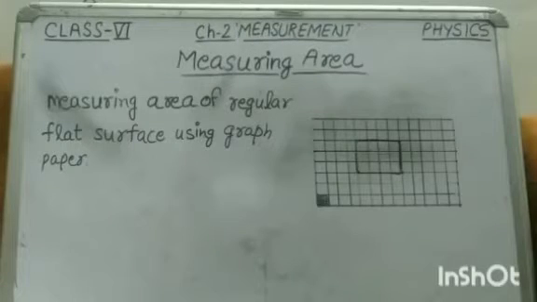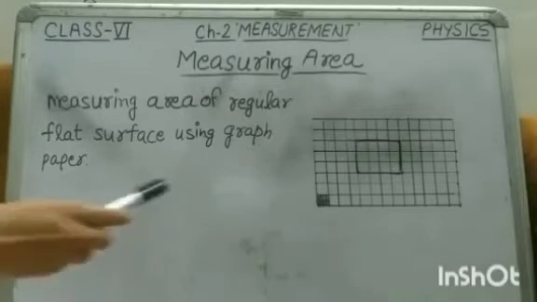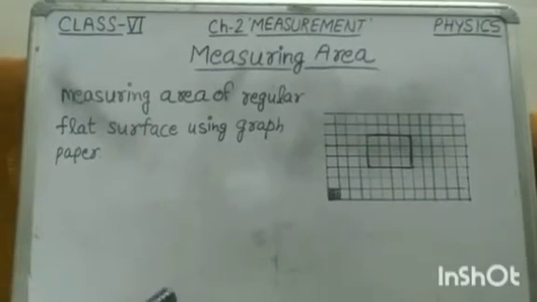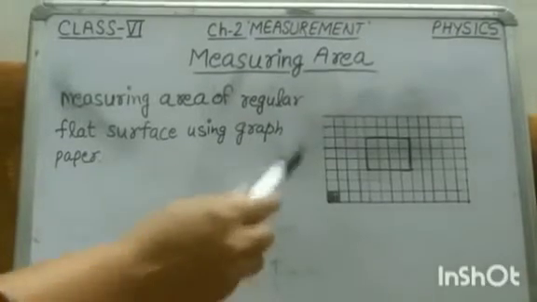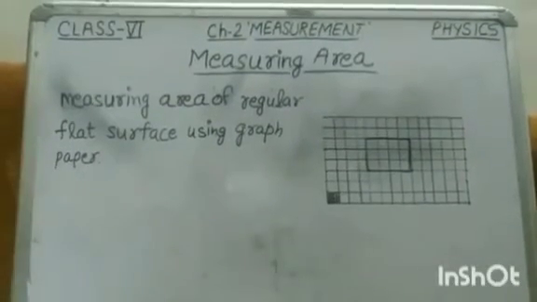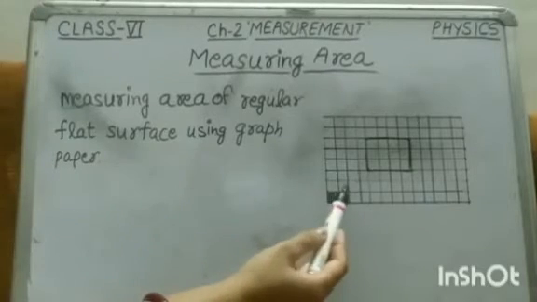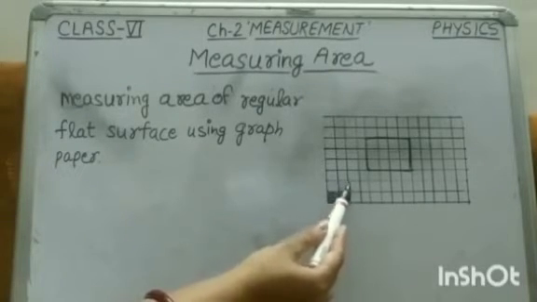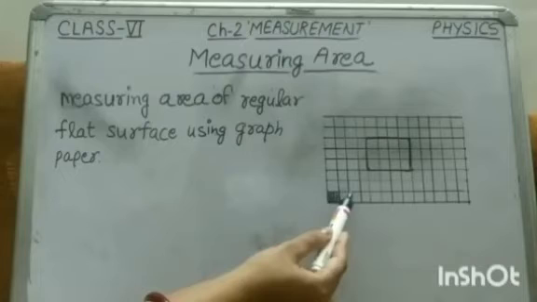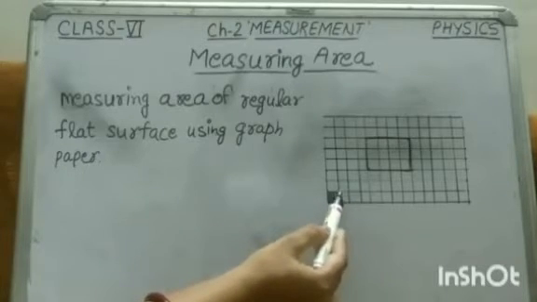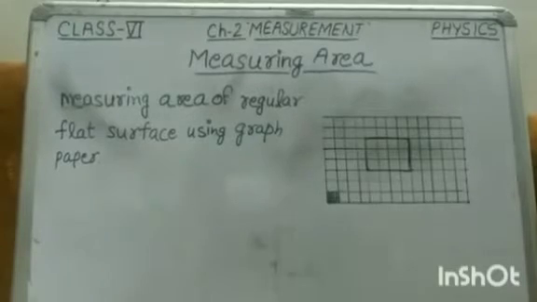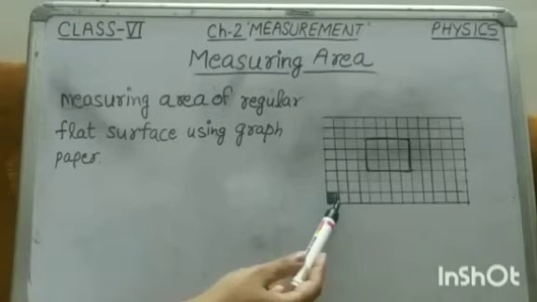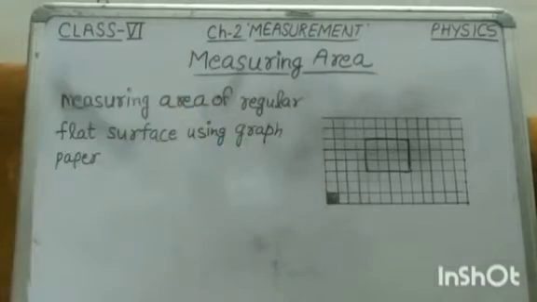We can also find out the area of a regular flat surface using graph paper. You all have seen graph paper. A graph paper has equal sized squares of sides 1 centimeter each. This big one square is of 1 centimeter sides. Okay, each side is of 1 centimeter, and the smaller squares are of sides 1 millimeter each. This one smaller square is of 1 millimeter each.